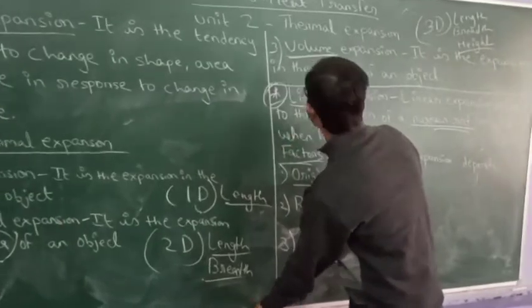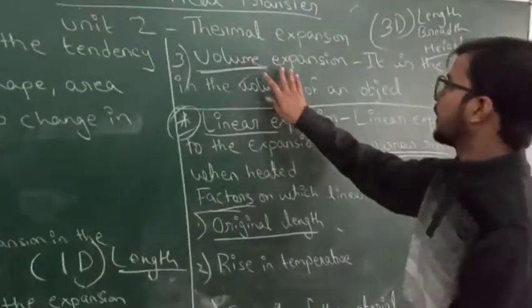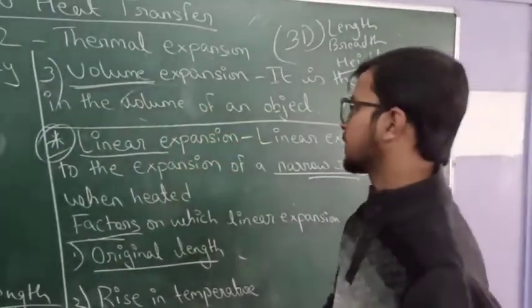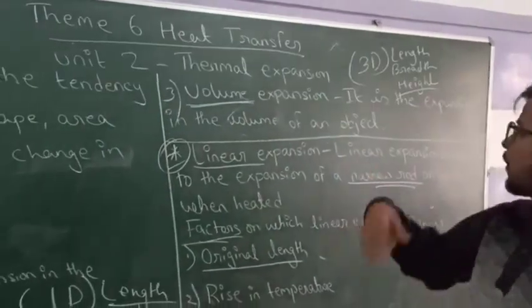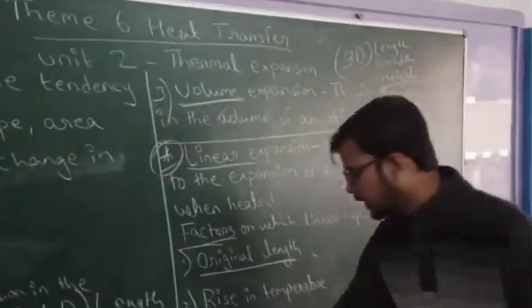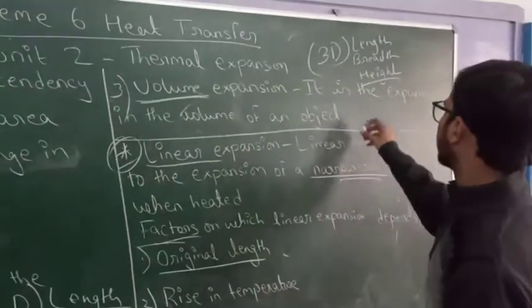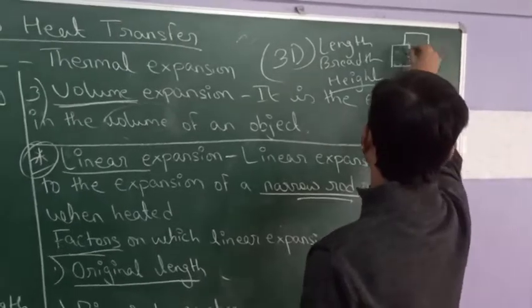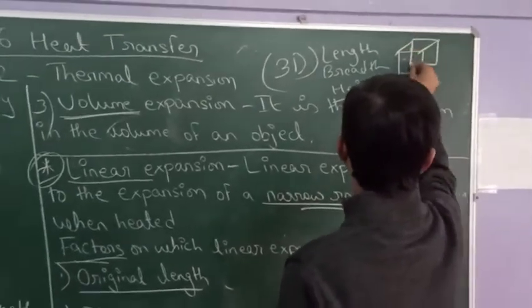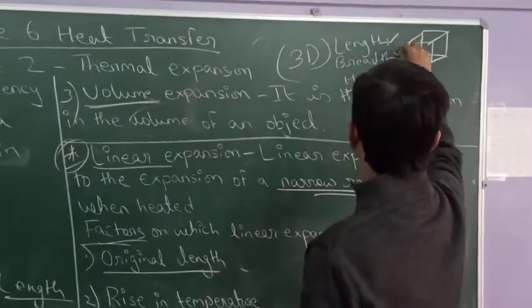Now volume expansion. What is volume expansion? This is 3D expansion. Suppose when we provide heat to a body, then the expansion will increase like this. Suppose this is our object, with length, breadth and height.